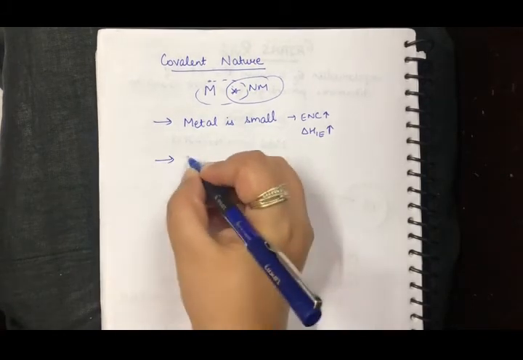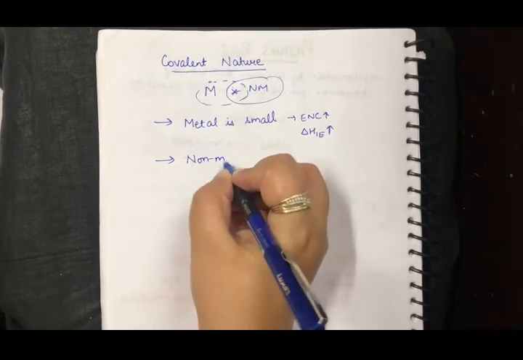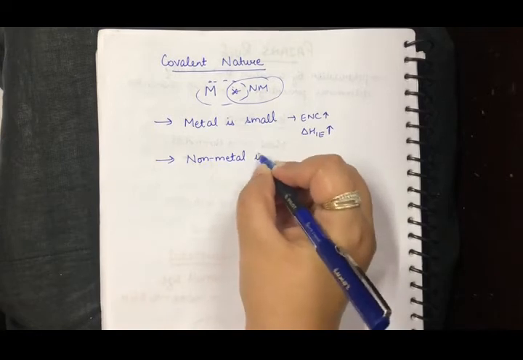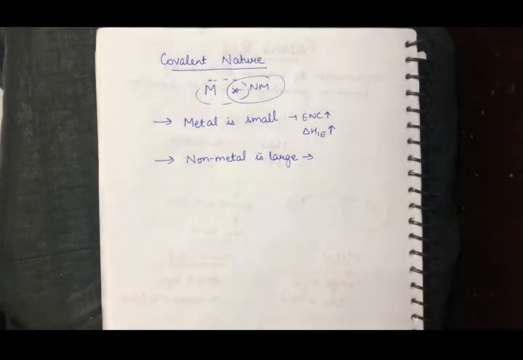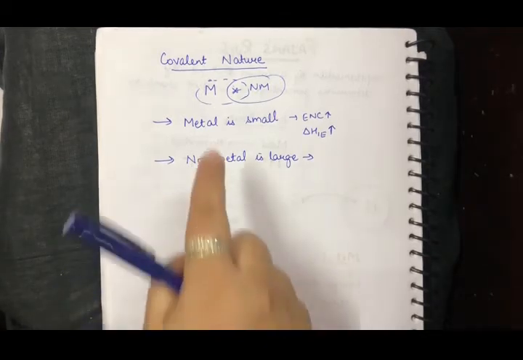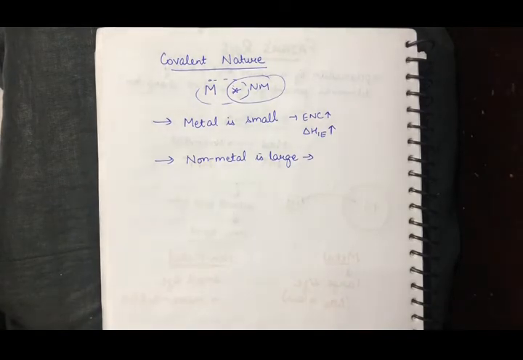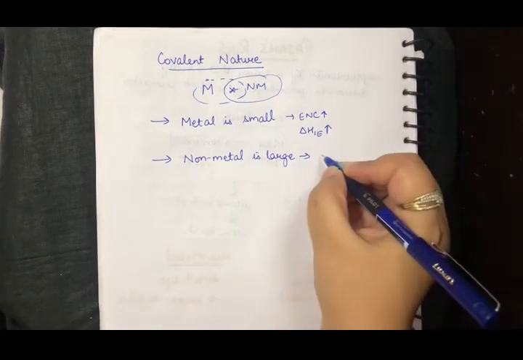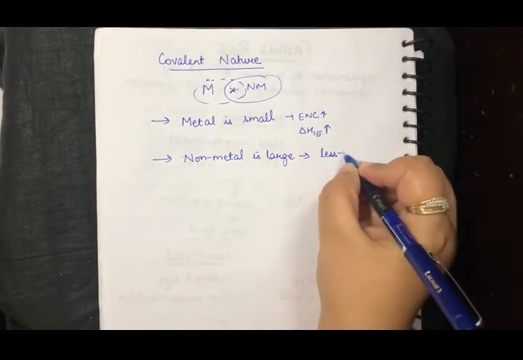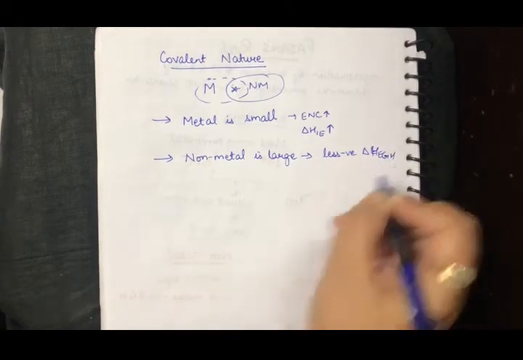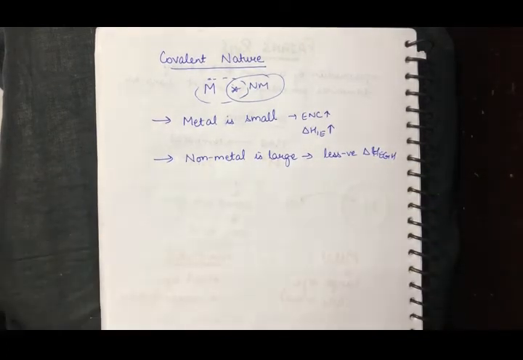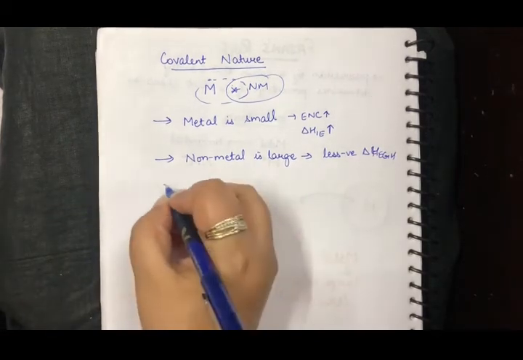The second case would be that the non-metal is large. Why? Because if that electron gets well embedded in the non-metal, then even if the metal wants to, it will not be able to pull it towards itself. So the best case scenario would be that the non-metal is very large. That means it has less negative electron gain enthalpy, so that it would be able to push that electron a little back again.